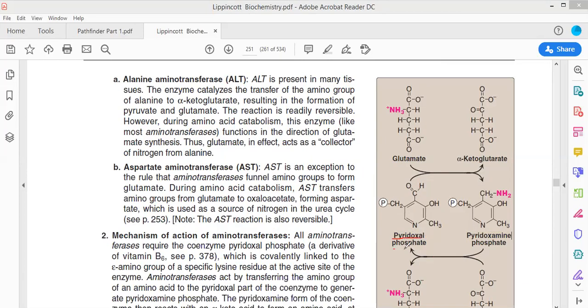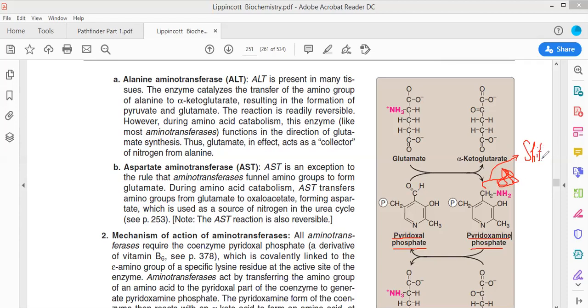This is the compound that would be bound to the enzyme. The enzyme is bound to it with the help of a Schiff's base. Please do correct yourself. This is the Schiff's base.